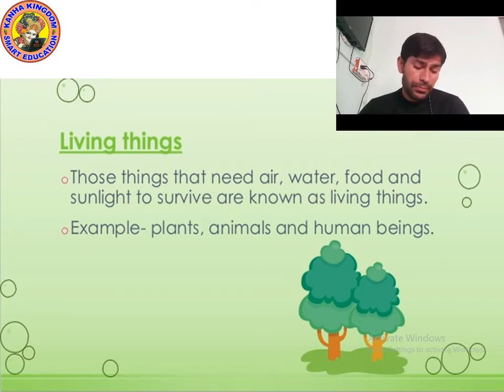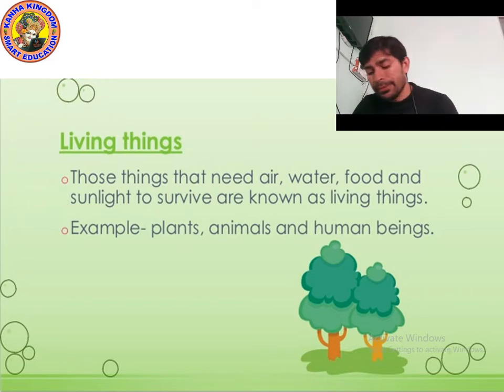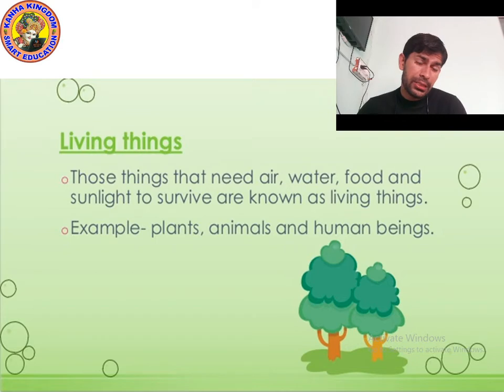And if I talk about the animals of the Jammu Kashmir side, a cold area or polar region, many animals live there like polar bear, penguin, and fishes. So different animals live at different places. They all walk, they can jump, they can breathe in air, they drink water, they eat food.